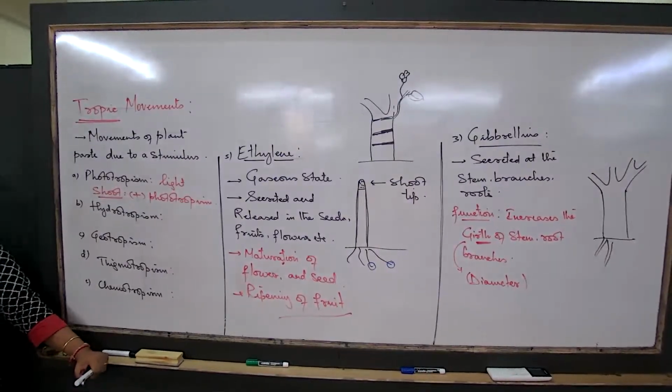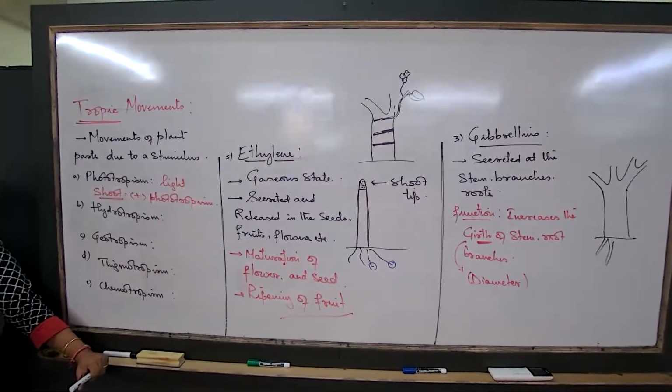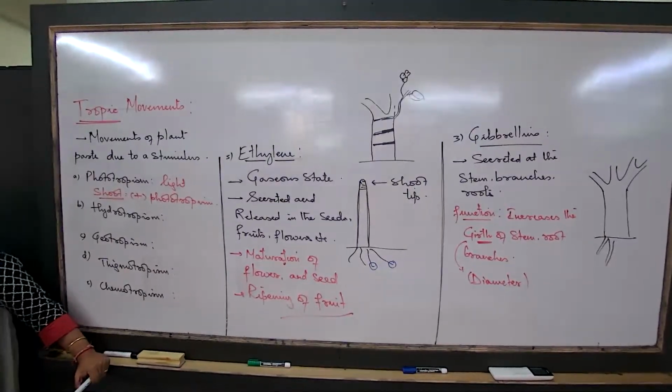No, they never bend towards the source of light. They don't respond to light. They will not bend towards the source of light. They are still responding towards gravity. The tall prop roots, usko prop roots bolte hain, they all hang towards the soil. They all direct towards the soil.